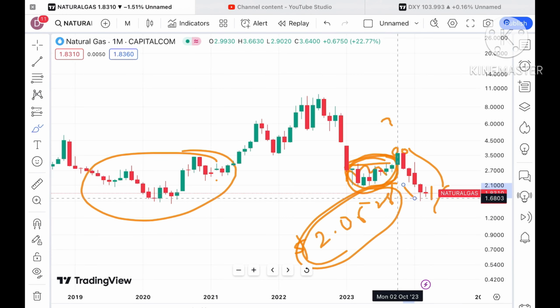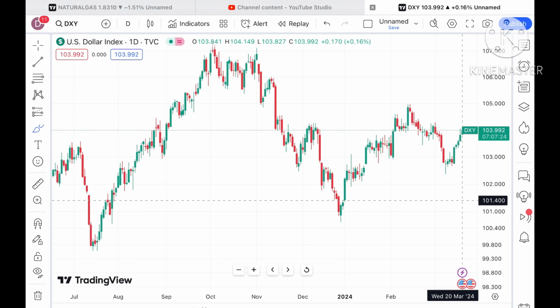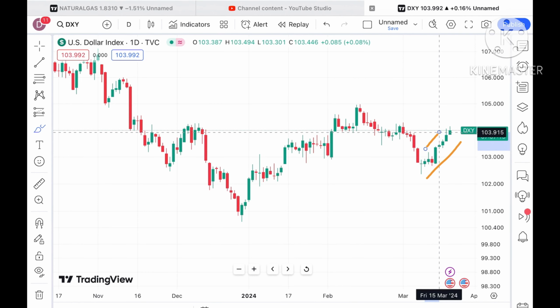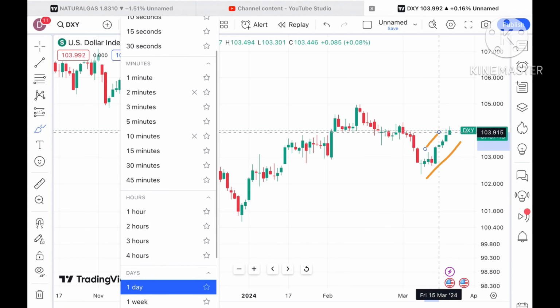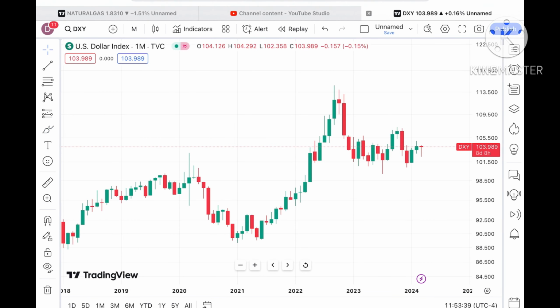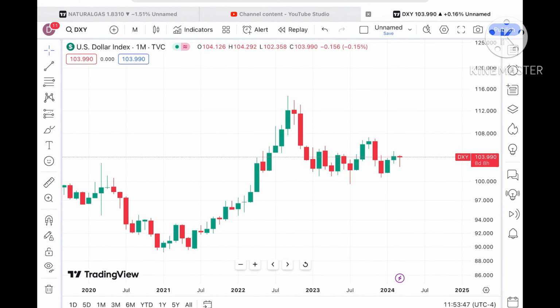Now looking at this particular chart, first if you look at the dollar index and how it is moving, you will see how the trend of natural gas has moved. There is a continuous rise we have seen in the price of the dollar index for around 5-6 days. And if you look at it monthly, you will understand how the price is moving. On the monthly chart, the price is trying to go upside, but for this particular month it is very volatile and forming a red candle.